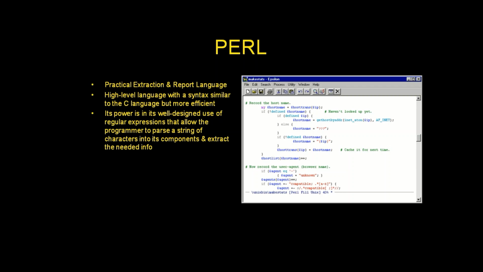Perl, practical extraction and report language. It is a high-level language with a syntax similar to the C language but more efficient. Its power is in its well-designed use of regular expressions that allow the programmer to parse a string of characters into components and extract the needed information.